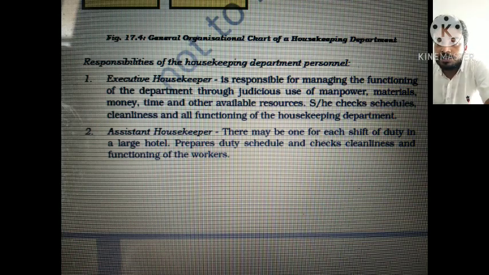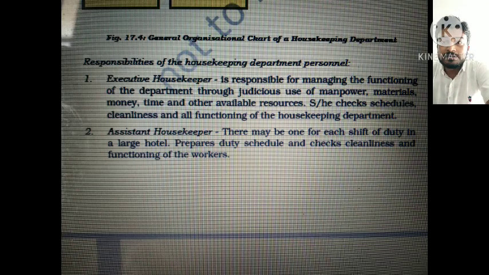And he or she also checks schedules, cleanliness, and other functioning of the housekeeping department. So the overall head of the housekeeping department can be said to be the executive housekeeper, who takes control and does the planning and functioning of this housekeeping department.